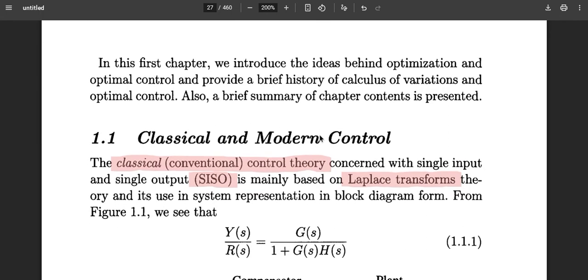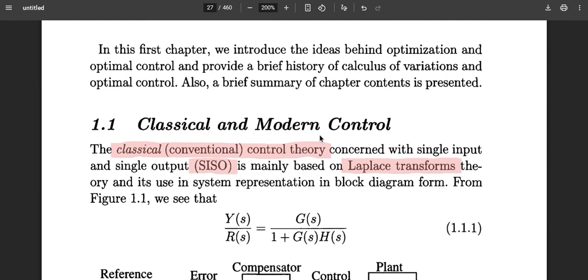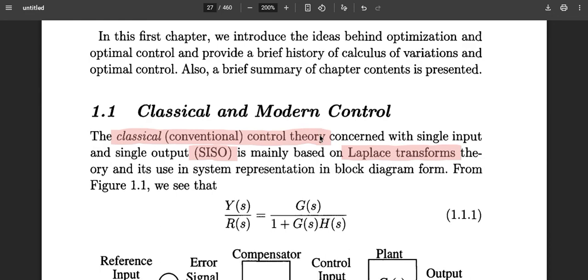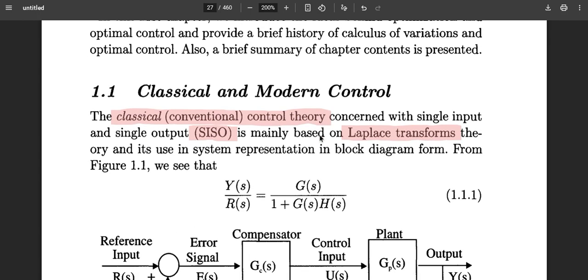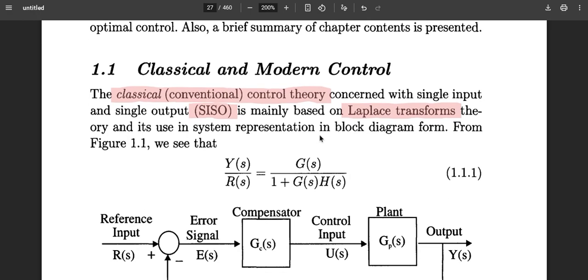I hope you have some minimal basic understanding of single input single output systems described by ordinary differential equations, which can be transformed through the Laplace transform. There are different transforms: Fourier transform, Laplace transform. The Laplace transform can be applied for ODEs; for PDEs, the Fourier transform and then the Laplace transform can be applied.